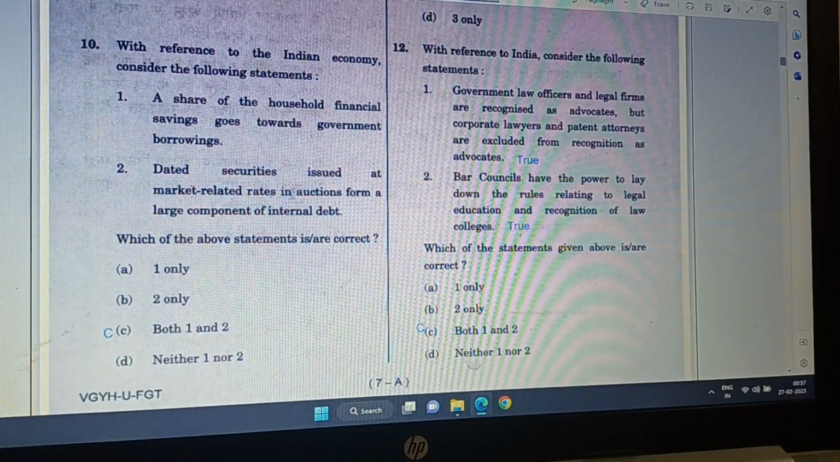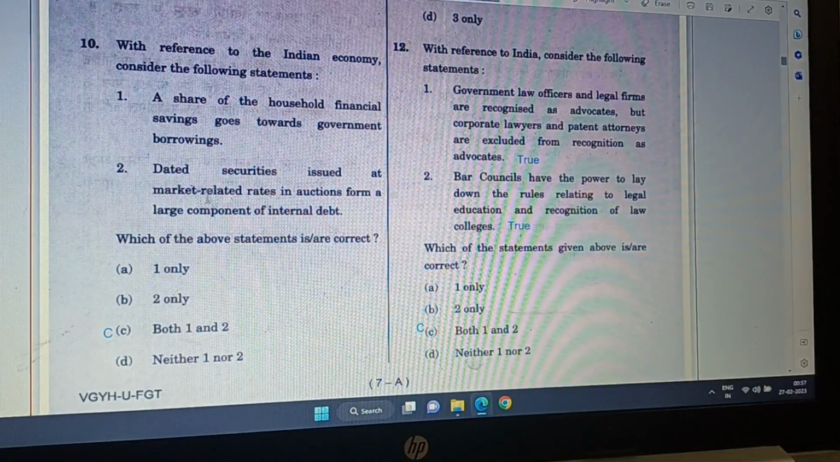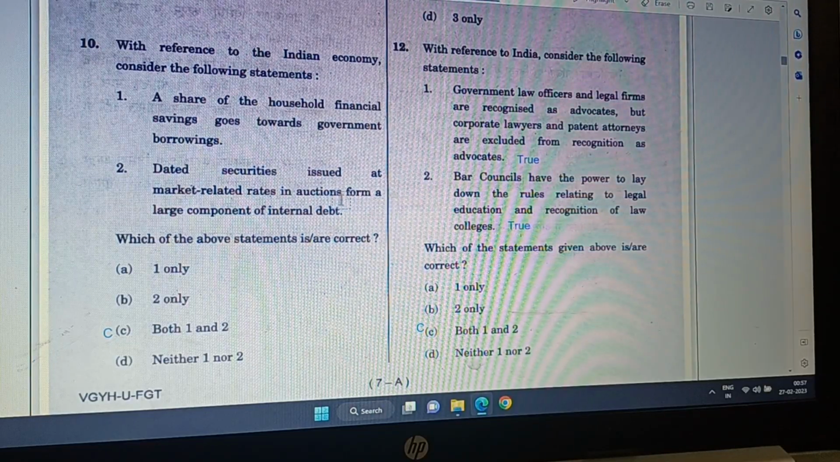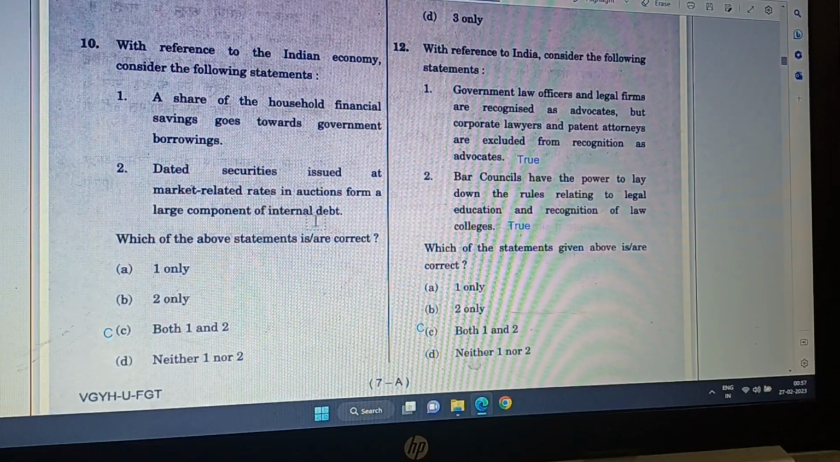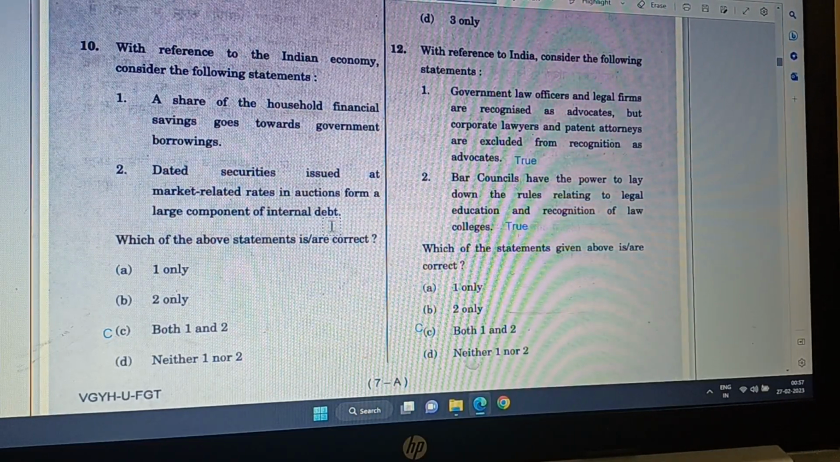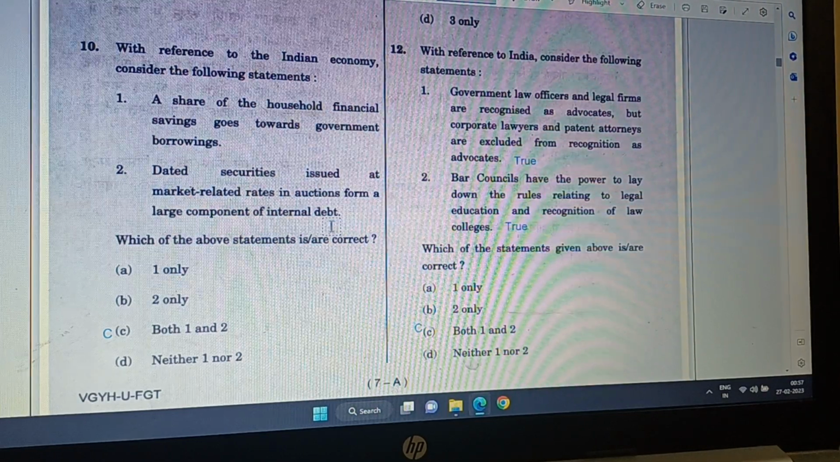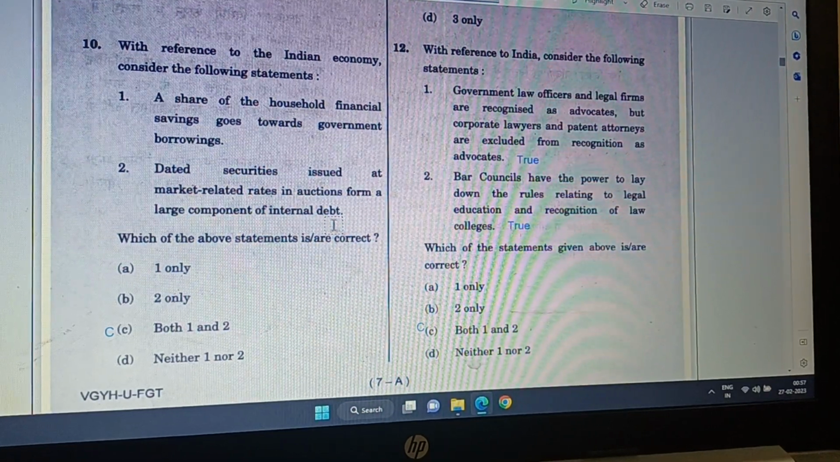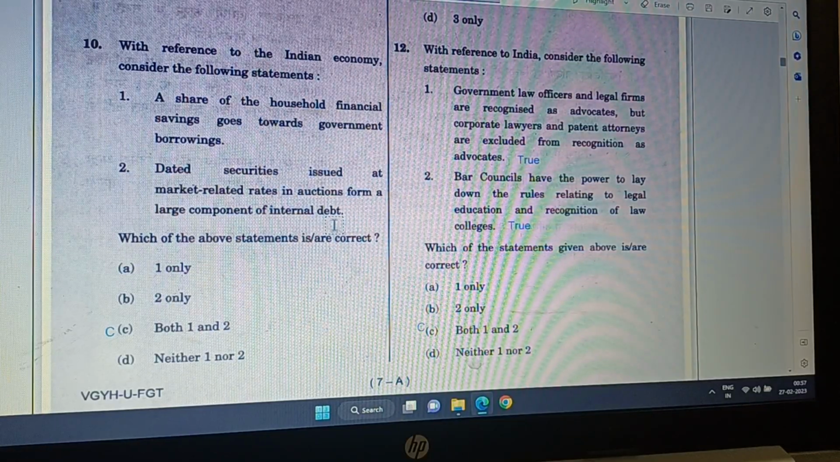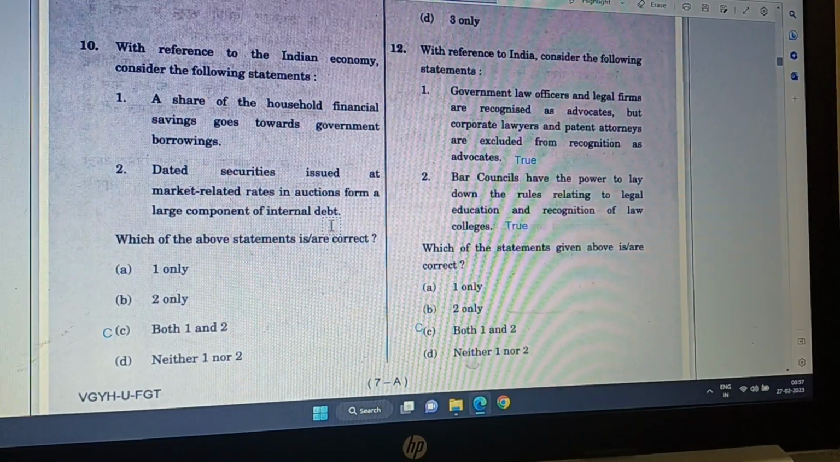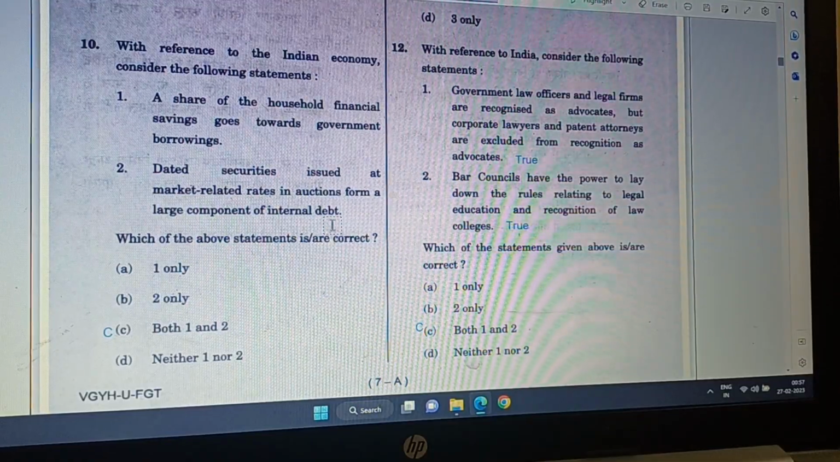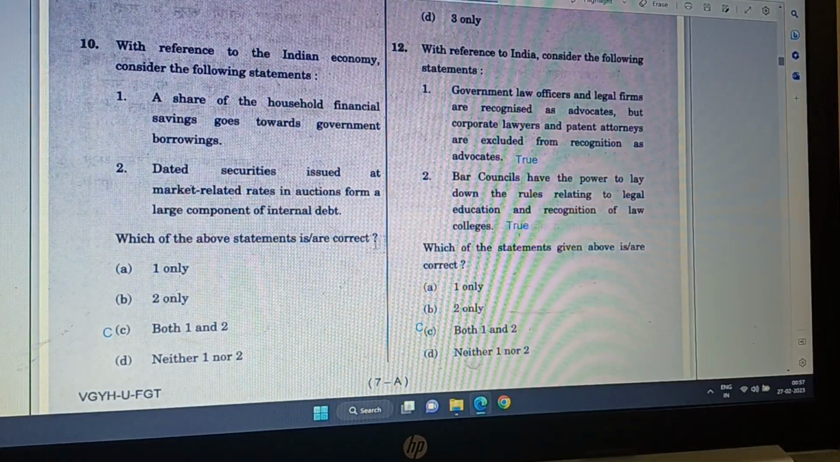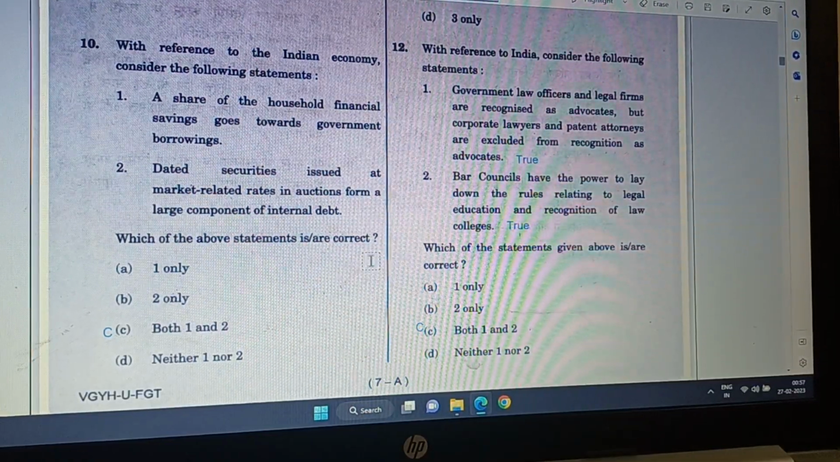Then dated securities issued at market related rates in auction form a large component of internal debt. Oh, yes, yes. This is dated securities issued at market related rates in auction form. So it is the banks who purchase in auctions, and that's why it becomes a debt of the government. It is internal debt. So both 1 and 2 are correct.